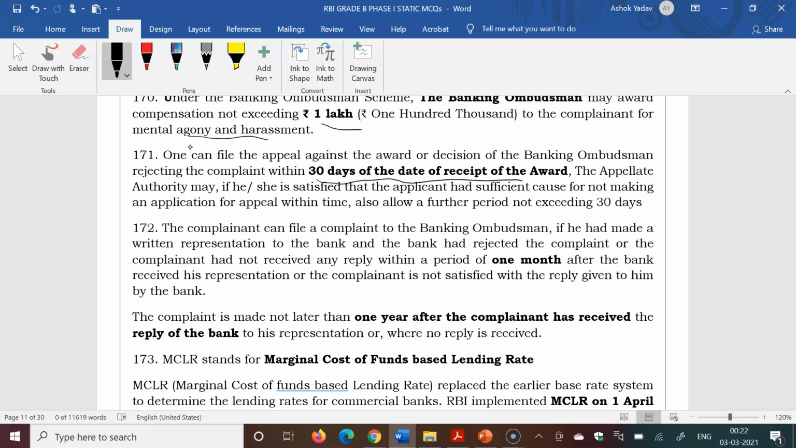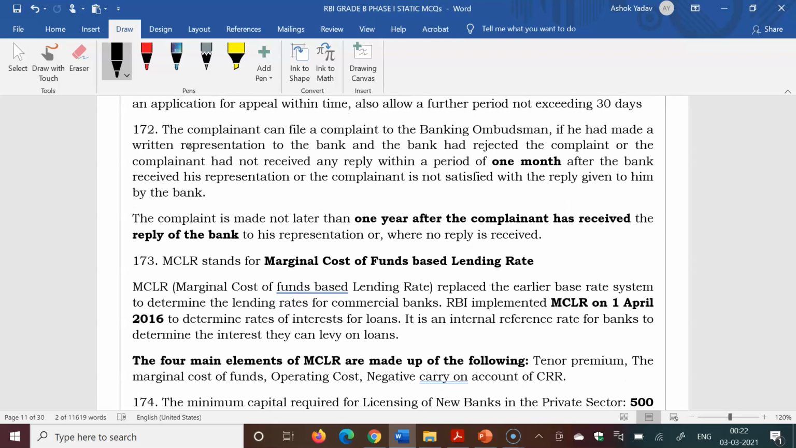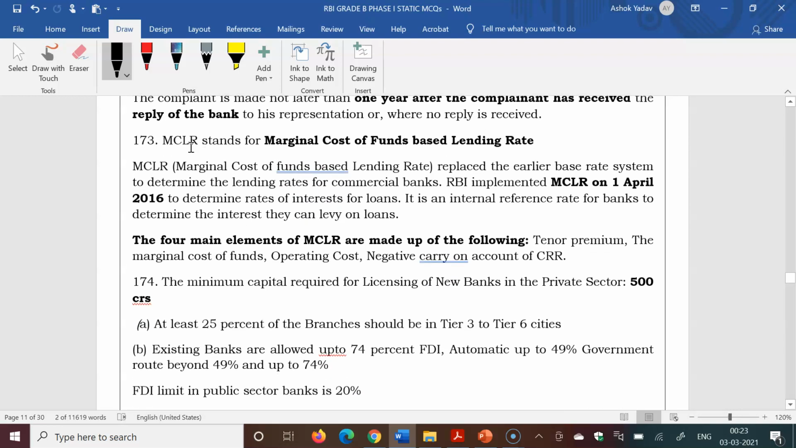Sorry, this question is that a person can file the complaint once the banking ombudsman has awarded and given the decision. If he is not satisfied, then he can apply to the appellate authority within 30 days. If the complaint has not received any reply within the period from the concerned bank, then he can file to the banking ombudsman, and it can be made within 1 year of the reply received by the complainant.